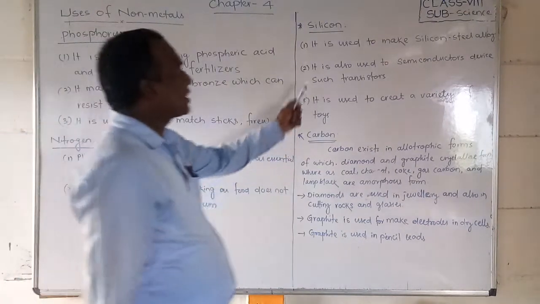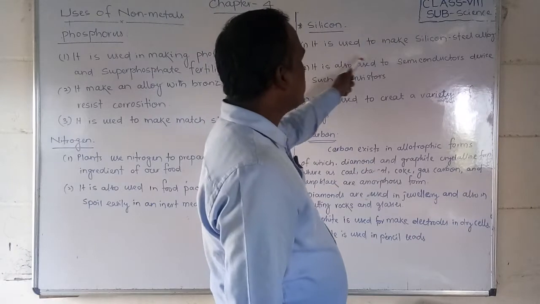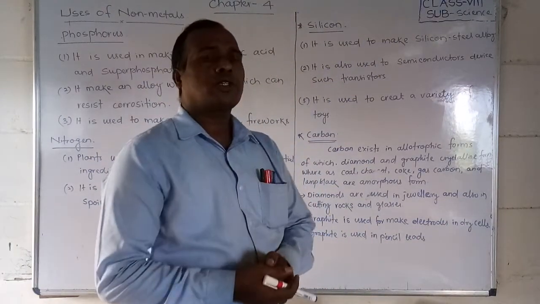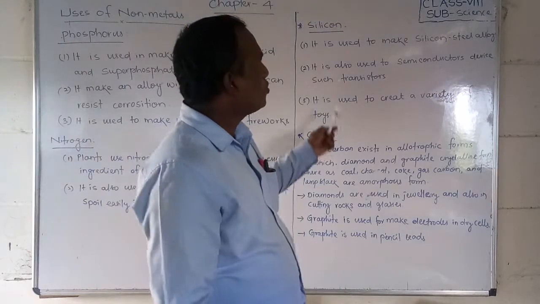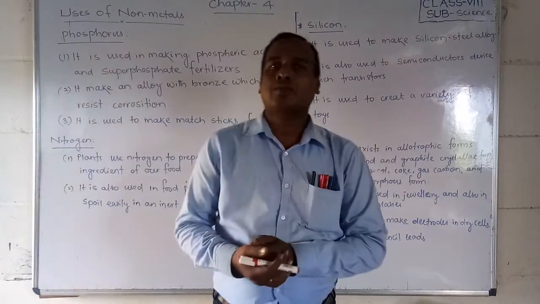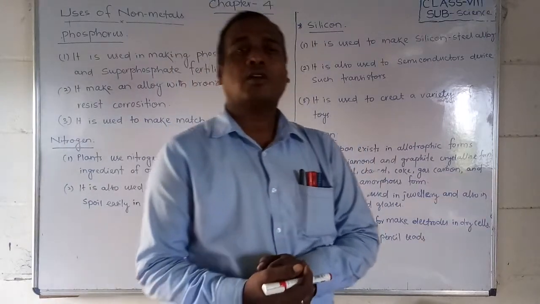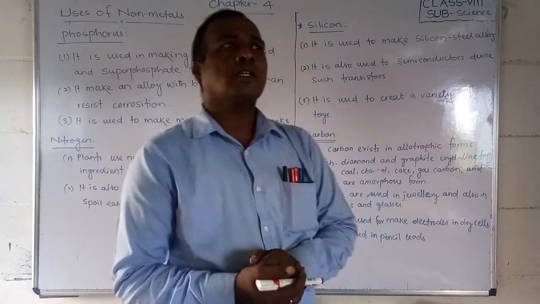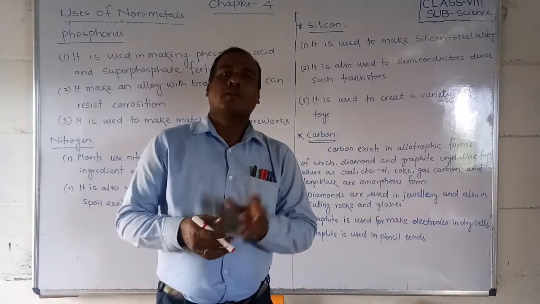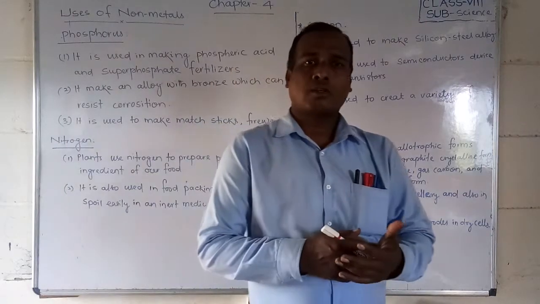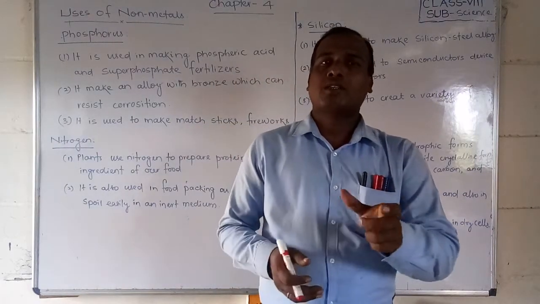Next we will go to another non-metal, friends, silicon. It is used to make silicon steel alloy, and steel purposes also use silicon. It is also used as a semiconductor, as in transistors. Friends, you have seen that radio, TV and computers use transistors, and these are semiconductors made of silicon. Silicon is a metalloid, like non-metals but just like metalloids.